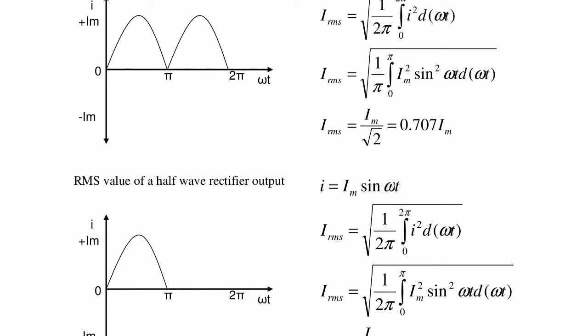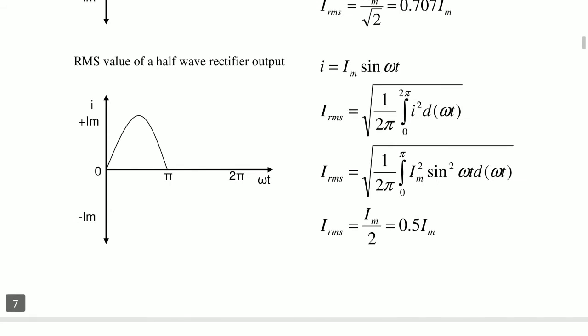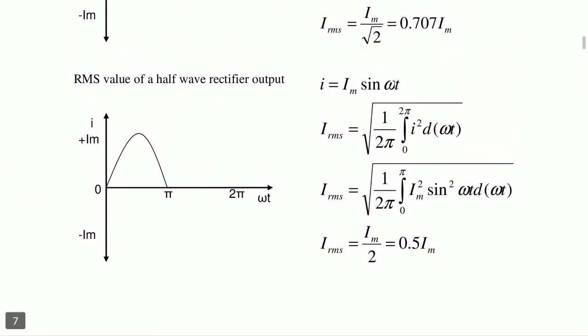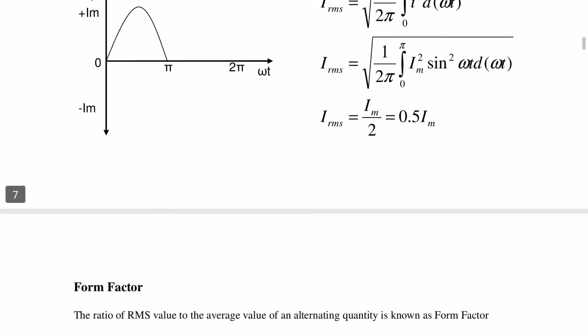Here only half of the cycle is present in a rectifier, so the interval is 0 to pi, Im square sin square d omega t. Now IRMS is equal to Im by 2, that is 0.5 Im. So this is for the half wave rectifier output.